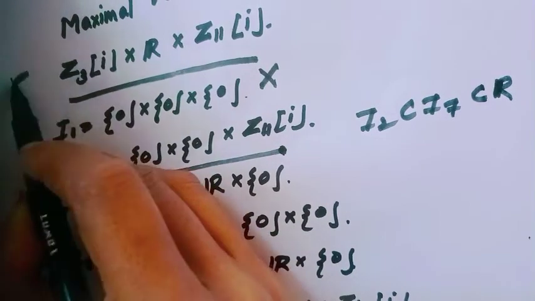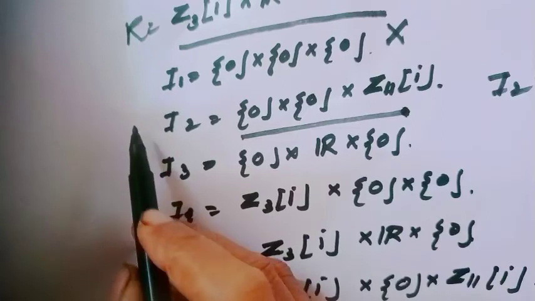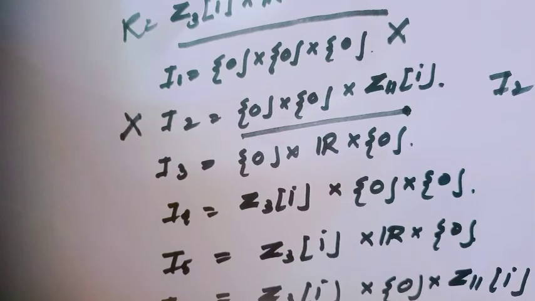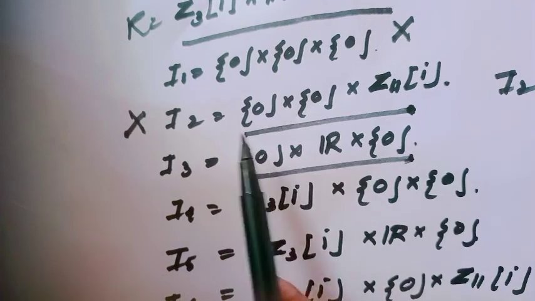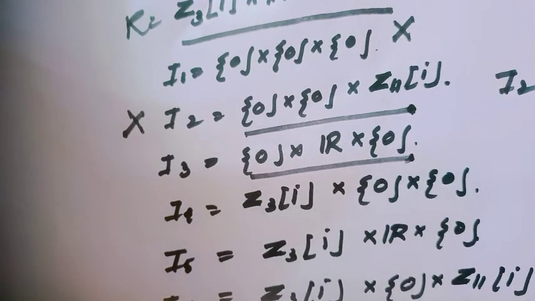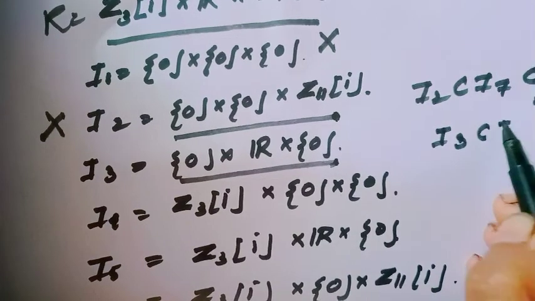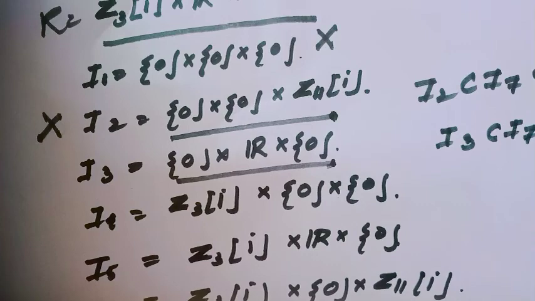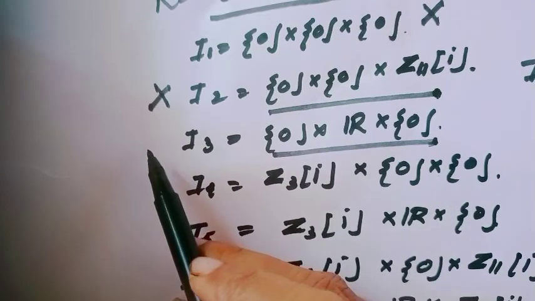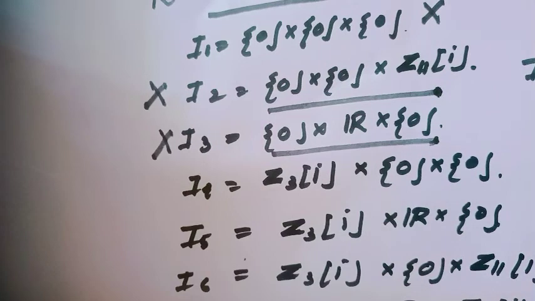Here consider the whole ring as R. So similarly I2 is not a maximal ideal. Now notice I3. Similarly, we can easily tell I3 is contained in I7 and I7 is also contained in the ring R. So obviously I3 is not a maximal ideal.